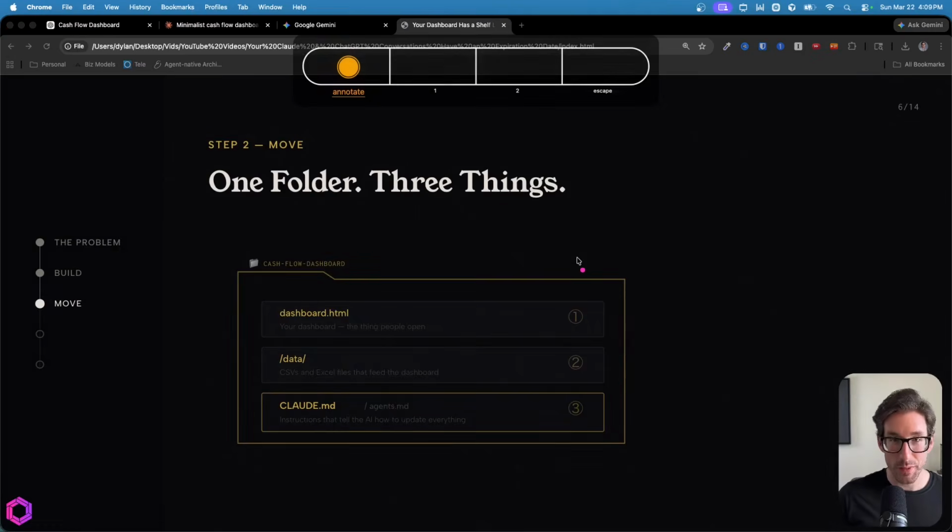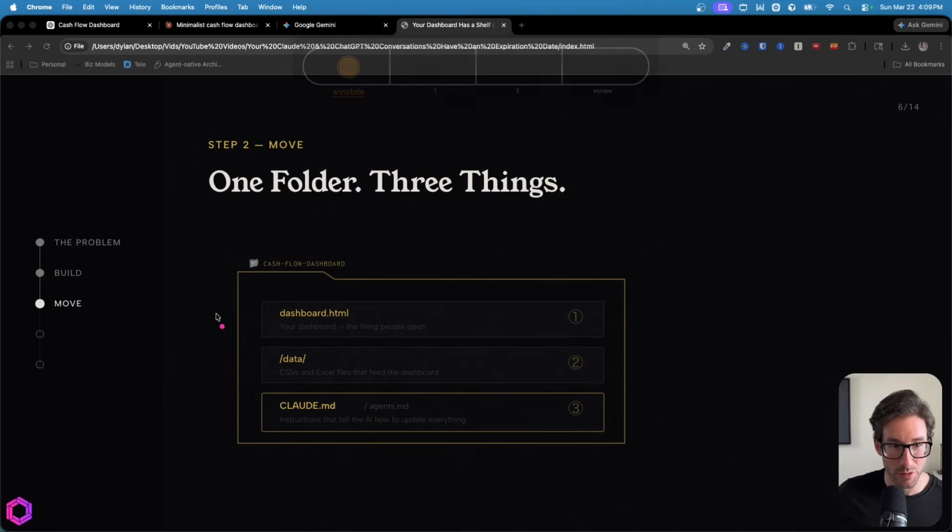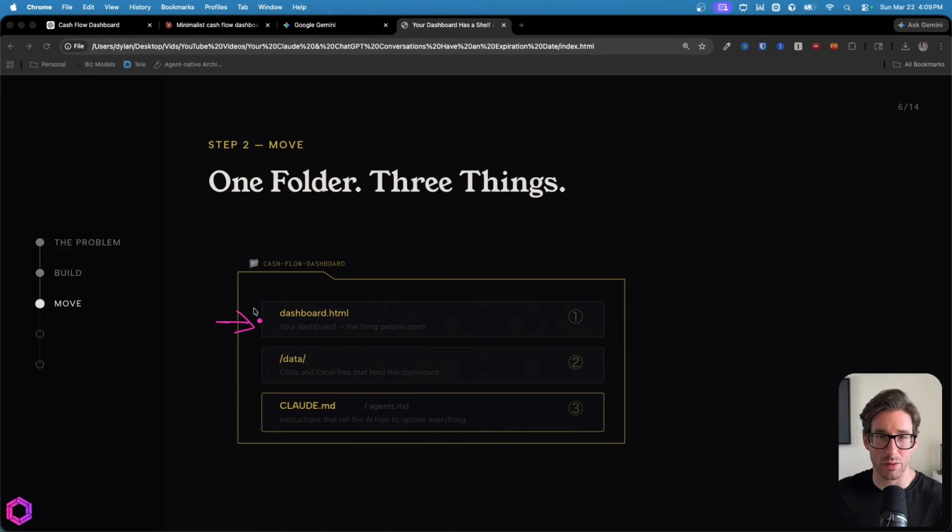So now I'm assuming you've gotten step one done for the move. So you've added the HTML dashboard to a folder that you care about. So it could be on your desktop, but I'd recommend creating a folder for this. So you can call it cash flow or whatever else is relevant for that specific dashboard. You want to add it to that folder. Once you've added it to the folder, you're going to add two other things. More likely, you're going to have AI add these two other things for you, which is creating a subfolder, which you can call data. And that's where all the data is going to go that you're going to have the AI update the dashboard with continuously over time.